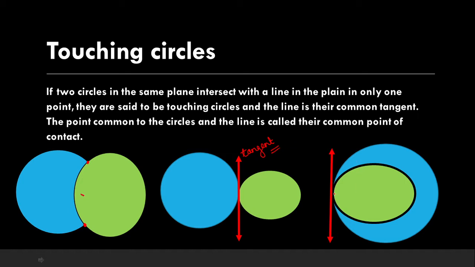That is, the line will be a common tangent to both the circles. Now, what we are going to remember regarding the touching circles is that they touch each other at a single point, and a line drawn through that single point is going to act as a common tangent to both the circles.